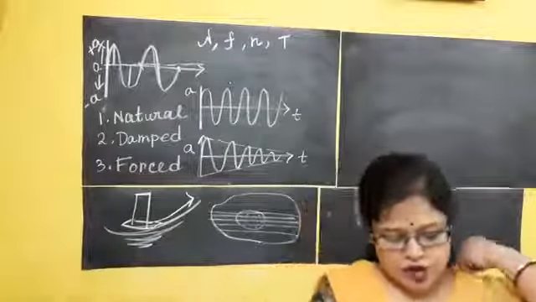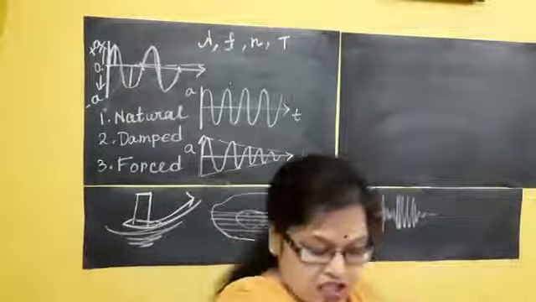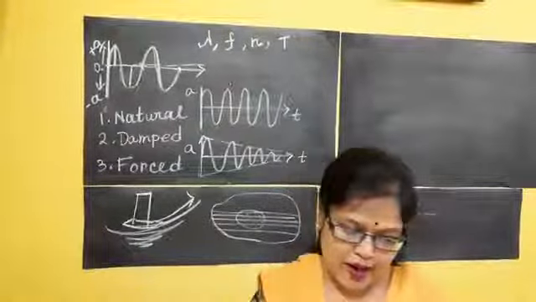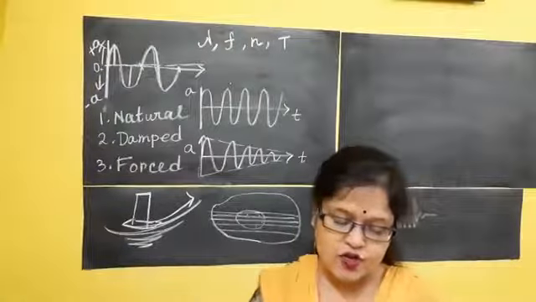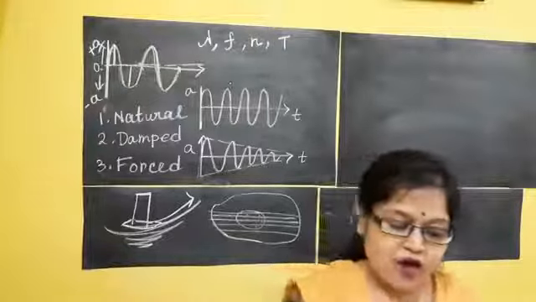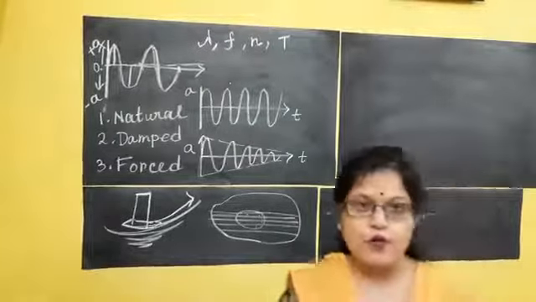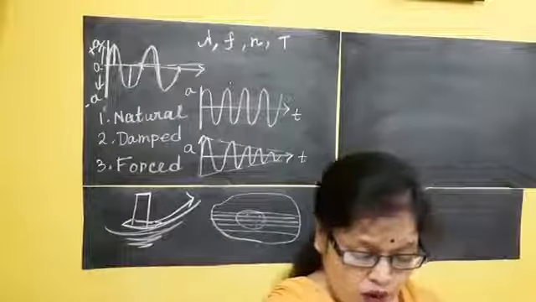Clear? Now in your book the differences between natural vibration and damped vibration, and natural vibration and forced vibration, are given. I am telling you the points, explaining here, and from the book you will study the detail. If any problem is there, you are free to ask me. Now see, another thing I want to clarify.